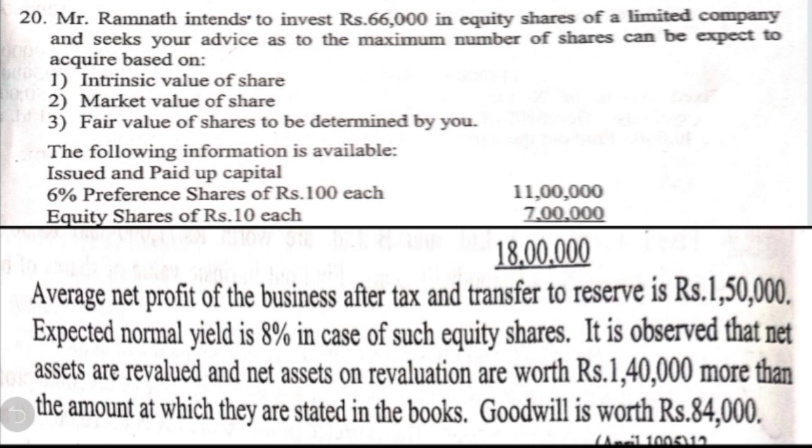So here there is one Mr. Ramnath who wants to invest 66,000 in the equity shares of a limited company, and he wants to know what is the number of shares he can acquire based on intrinsic value. For example, if the intrinsic value per share you get as 20 rupees, so you are going to calculate what is the maximum number of shares he can get by investing 66,000. So the number of shares he can get is equal to amount available for investment 66,000 divided by intrinsic value. So you will get some answer. So that is the maximum number of shares which he can acquire by investing 66,000 rupees.